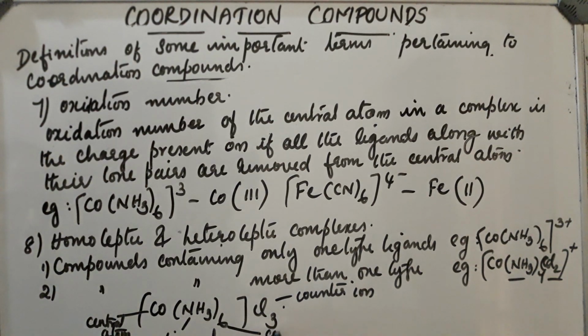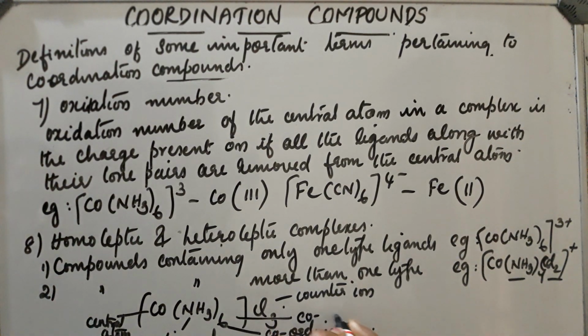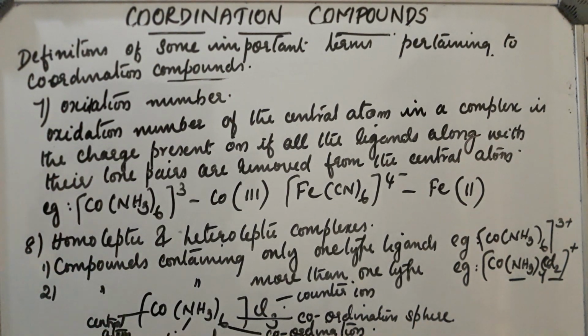What about coordination sphere? Those inside the square bracket are coordination sphere. This is coordination sphere or coordination entity. This much about the coordination compounds.